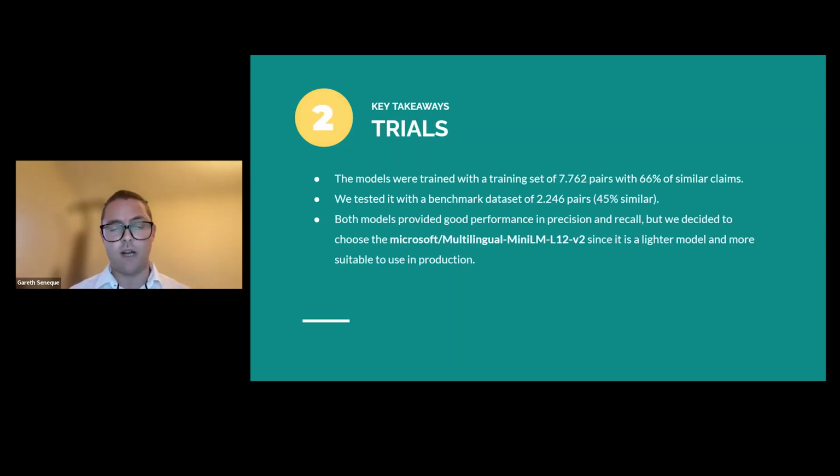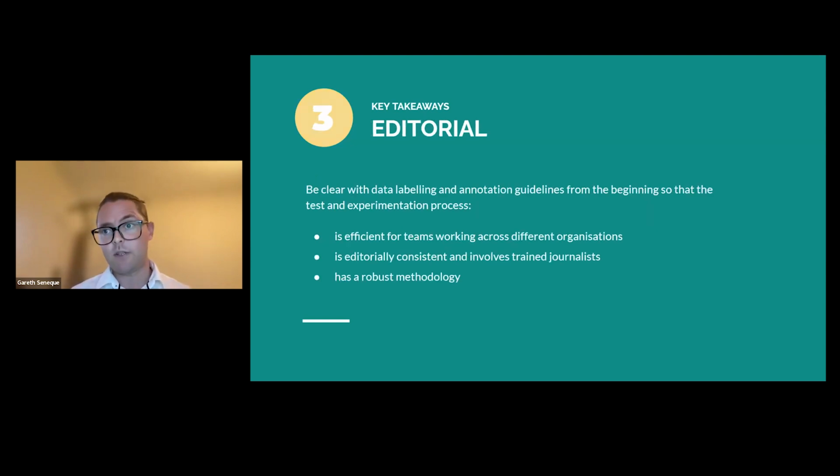So key takeaways from a trial or experiments perspective. We had over 7,000 pairs in our training sets, 66% of which were similar claims. Our benchmark data set for evaluation had over 2,000 pairs, 45% similar. Generally speaking, both models had good precision and recall. However, the compute requirements, which is important to consider when you're serving this at scale, were lower for the Microsoft model, which meant it was simpler to implement, cheaper to run, and it made sense to put that into production. Next slide, please.